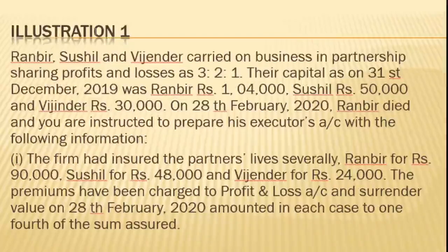On 28th February 2020, Ranbir died and you are instructed to prepare his executor account with the following information. The firm had insured the partners' lives severally: Ranbir for rupees 90,000, Sushil for 48,000, Vijayendra for 24,000. The premiums have been charged to profit and loss account and the surrender value on 28th February 2020 amounted in each case to 1/4 of the sum assured.